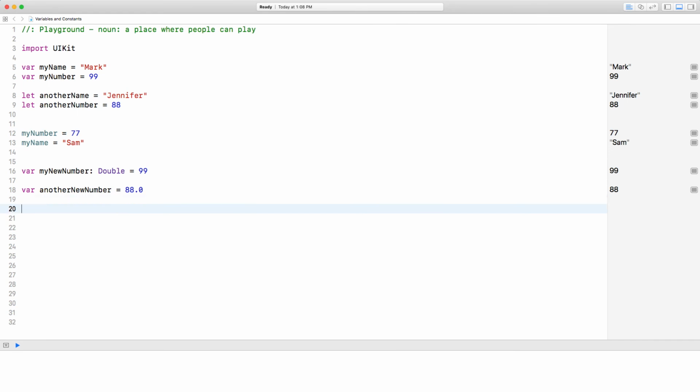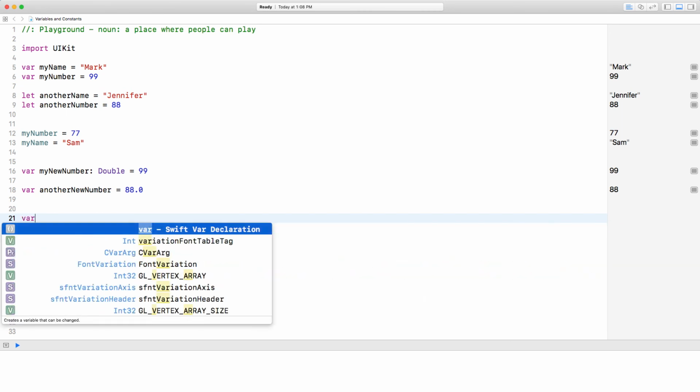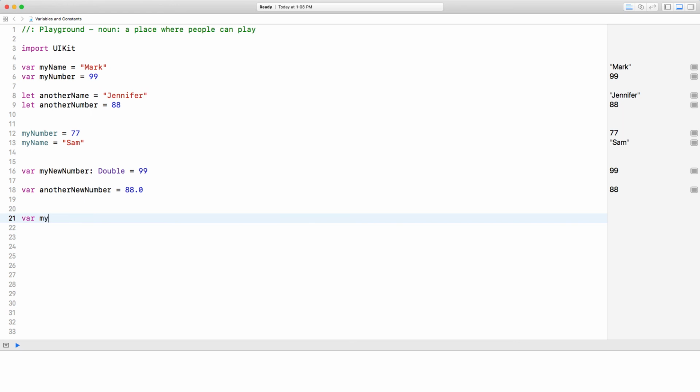The last thing I want to mention in this video clip is that you could actually have multiple declarations per line. So I'm going to create var first variable, right? And I'm going to give it a value of 2. And then to create another variable on the same line, you use the semicolon.